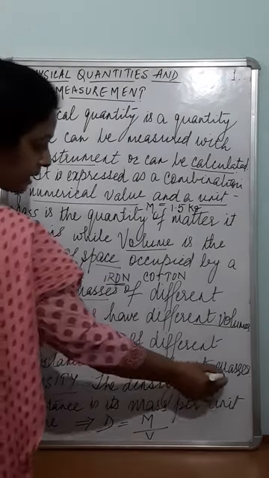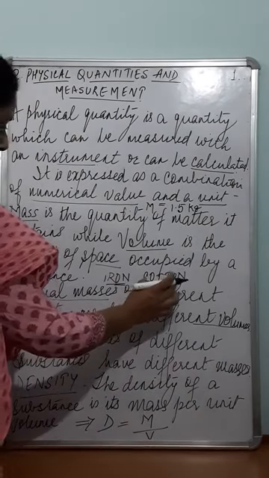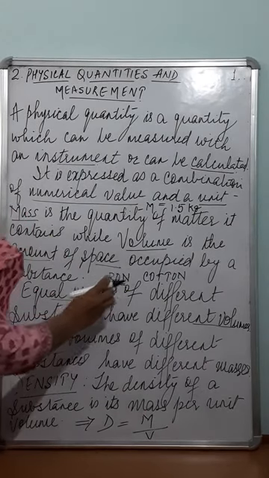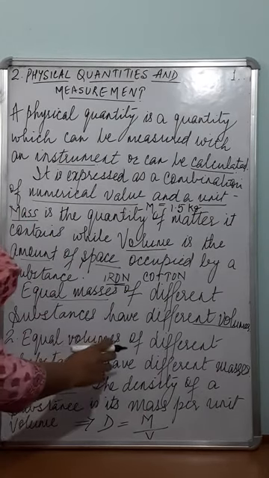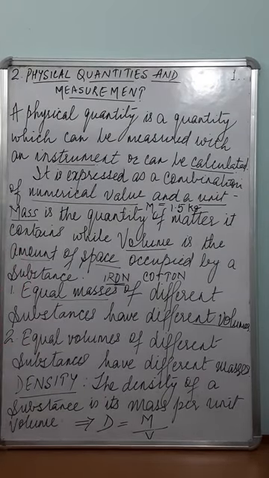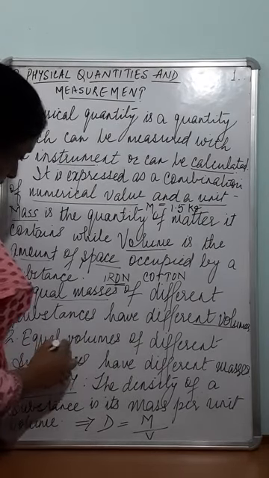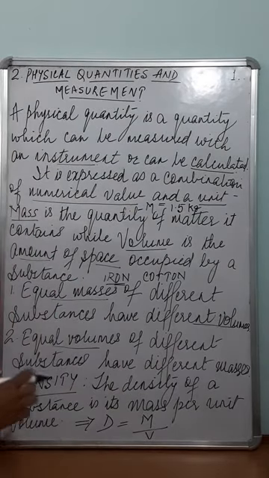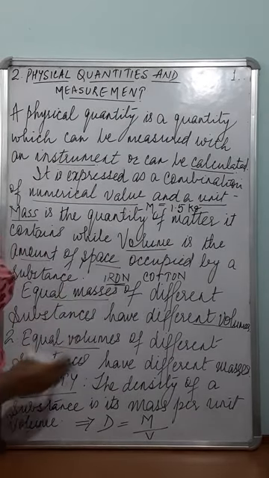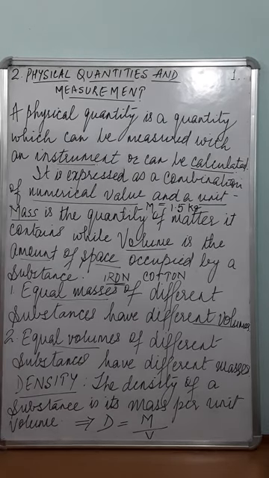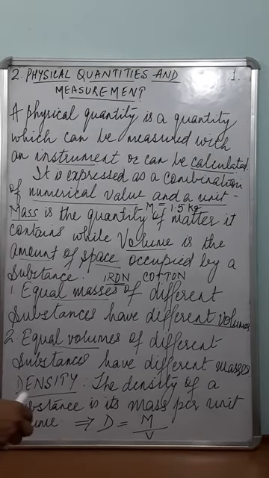They will have different masses, right? Even if they have the same volume, their masses will be different. The mass of iron could be, say, 20 grams, and the mass of cotton would be around 10 grams or 5 grams.